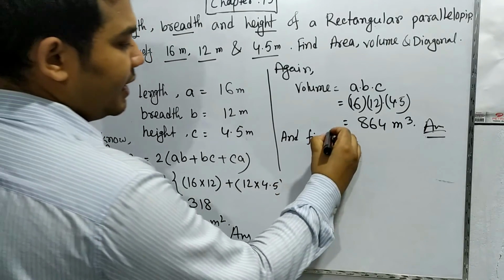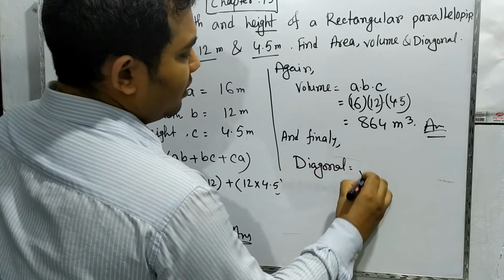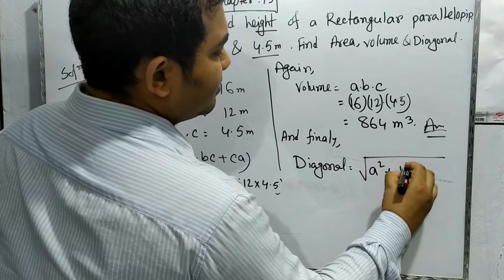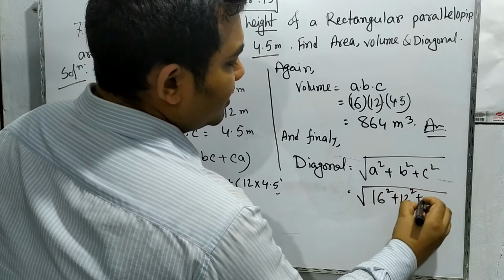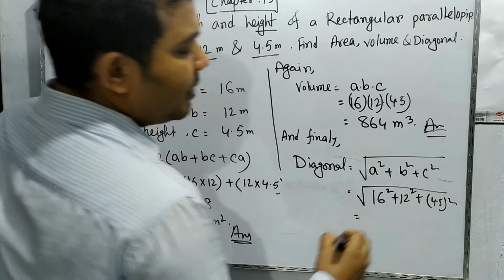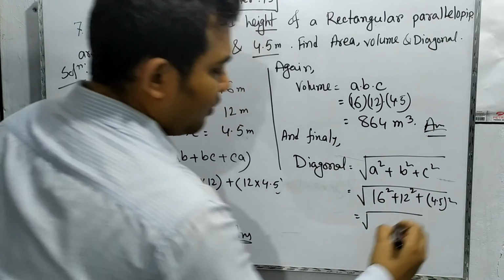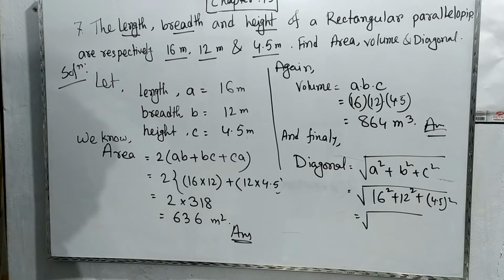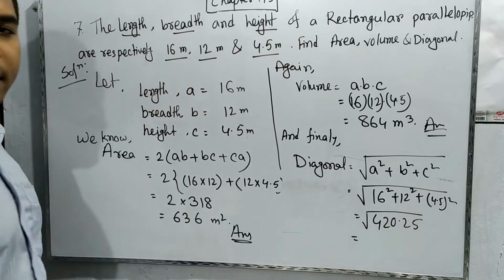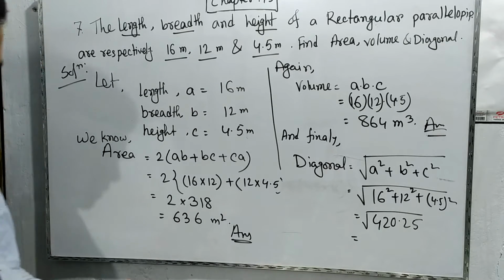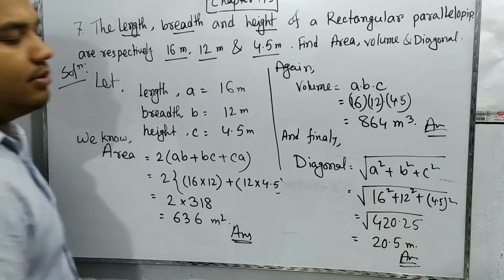Finally, the diagonal is equal to root over A square plus B square plus C square, that is 16 square plus 12 square plus 4.5 square. If we calculate this, we get 420.25, and if we take the root of this, it will be 20.5. So this is answer number 3.